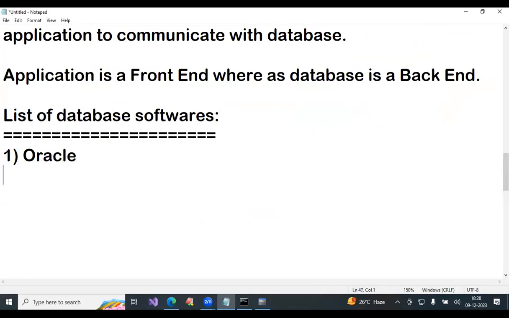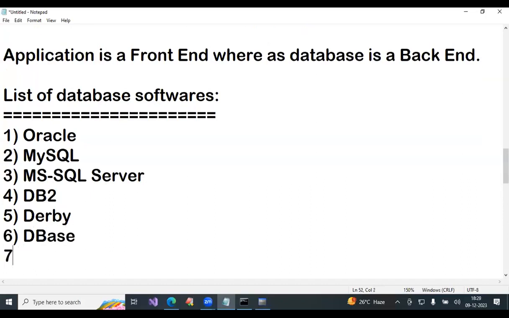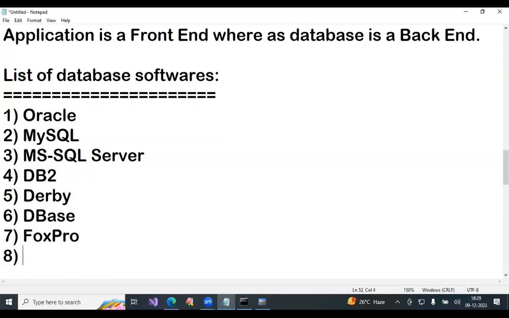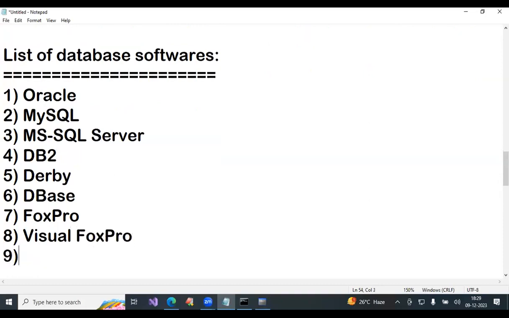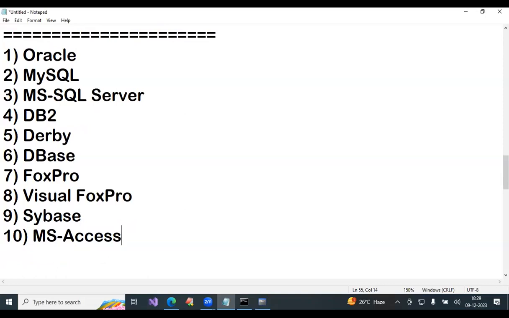Oracle, MySQL, MS SQL Server, DB2, Derby, DBase, Fox Pro, Visual Fox Pro, Sybase, MS Access, like this.